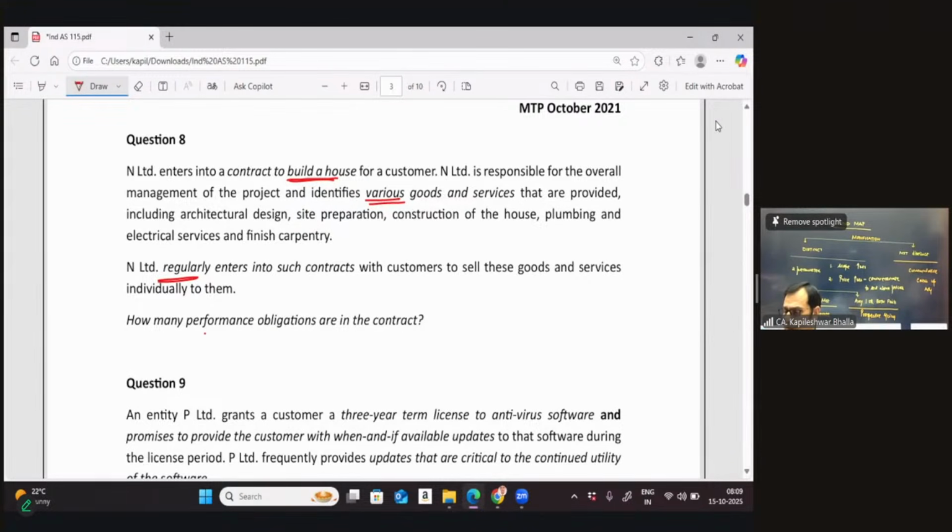How many performance obligations are there in the contract? I think let's get the data from you. So in this particular case, you have entered into the contract to build a house. A couple of services are there. Then it tells me that the entity is regularly entering into contracts with customers, supplying each of these goods individually to them. So how many performance obligations are there in this particular contract? I'm yet to get some inputs on that.